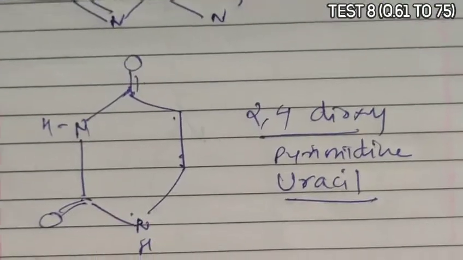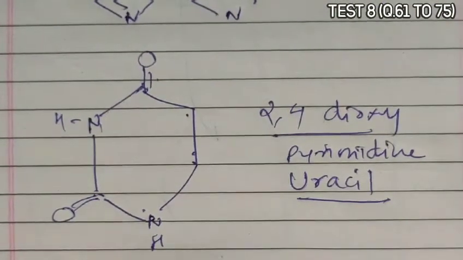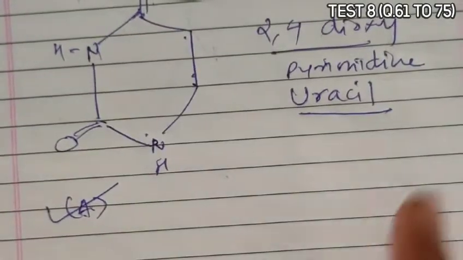So answer A becomes correct, that is adenine and uracil. So option A is the correct answer.